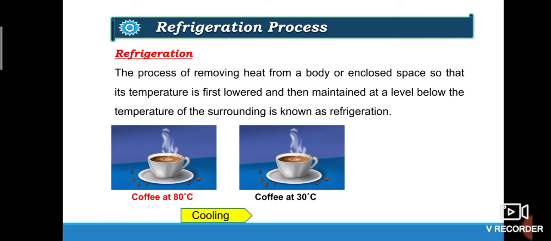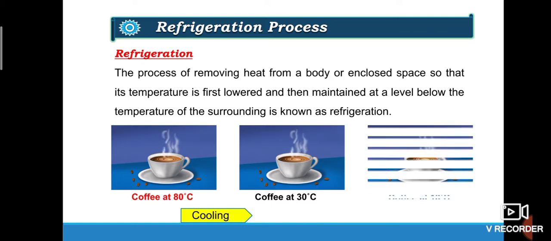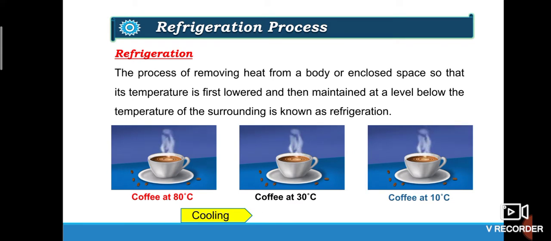Now if by some means the temperature of the coffee decreases below the surrounding temperature, then it is known as refrigeration. So if we decrease the temperature of the coffee below the atmospheric temperature, then the process is known as refrigeration. Remember, if the temperature of the hot coffee from 80 degrees centigrade is brought to the atmospheric temperature, it is known as cooling, and if it is brought below the atmospheric temperature, then it is known as refrigeration.